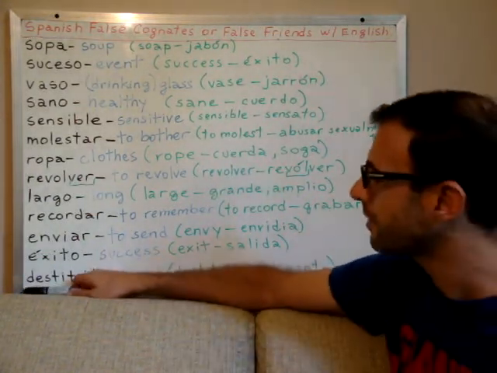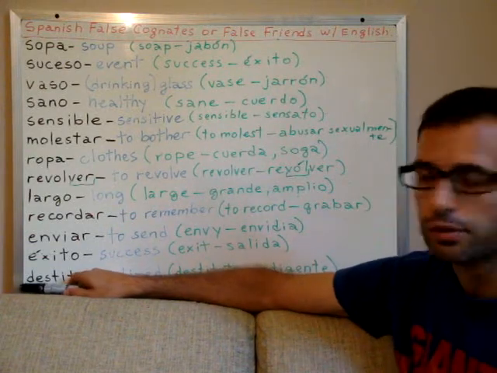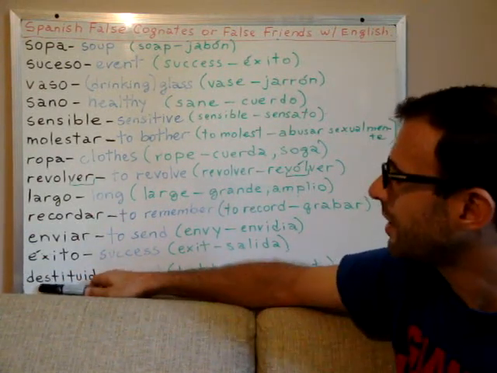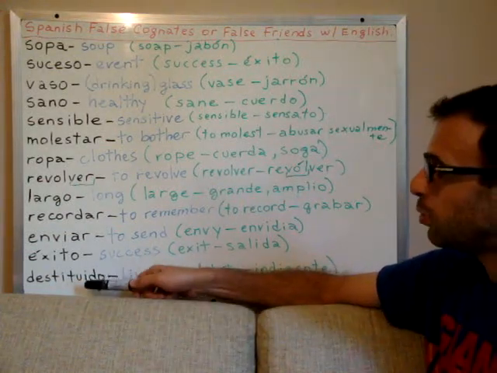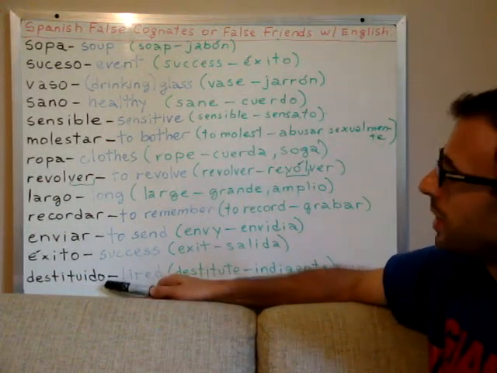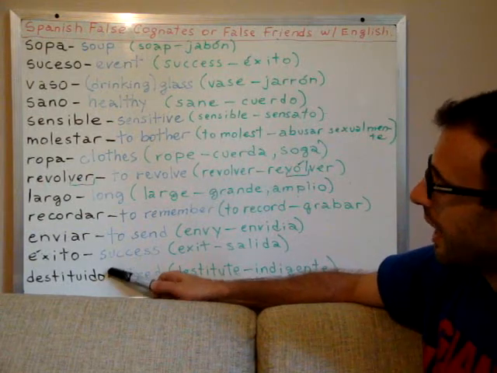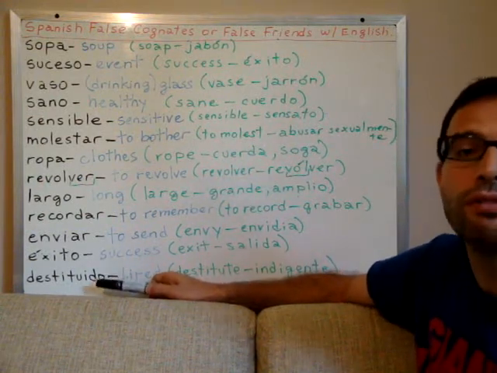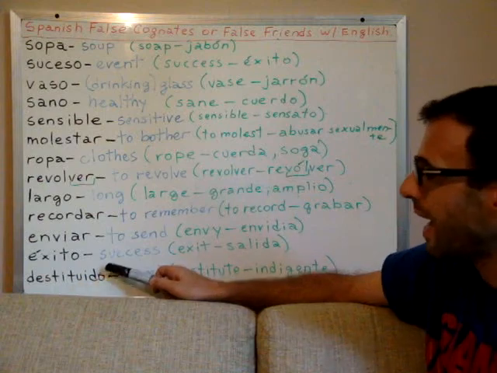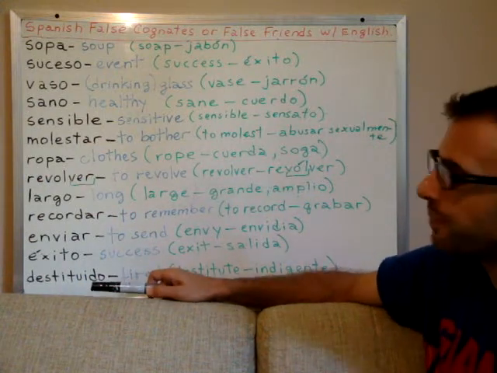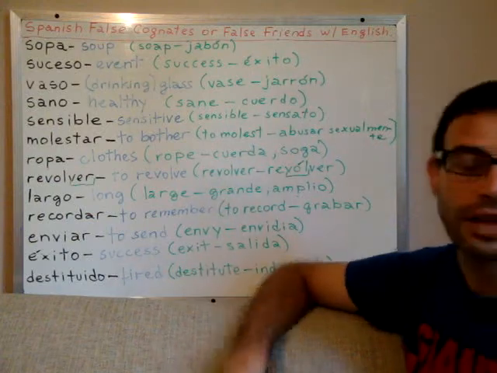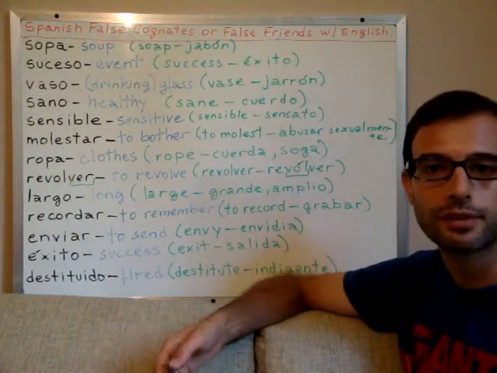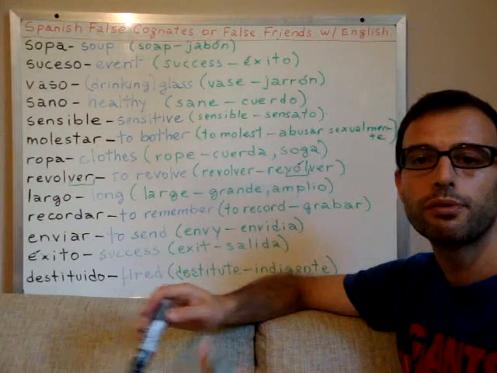And our last false friend for today is destituido. Destituido is an adjective, so if it is a man, it ends in O, destituido. If it is a woman, it ends in an A, destituida. So destituido means fired, okay? Somebody has been fired, right? Or removed from a position.